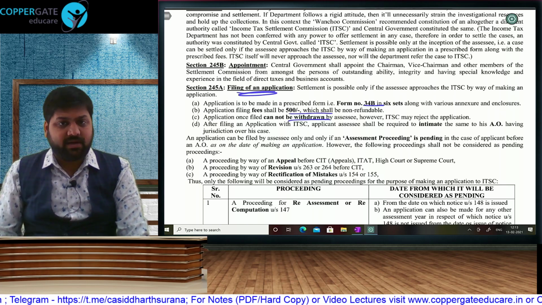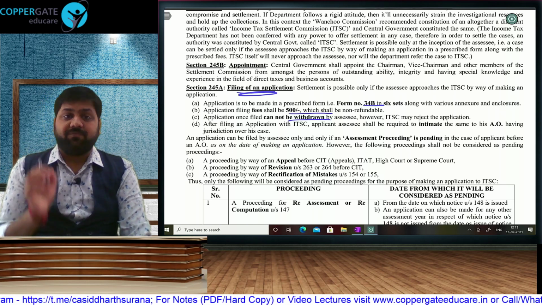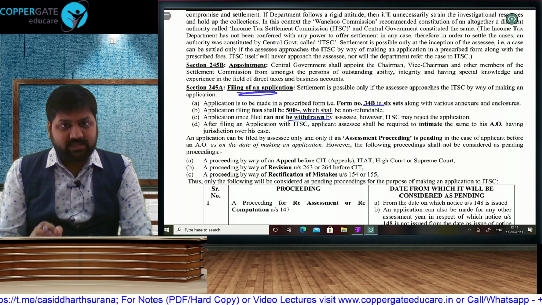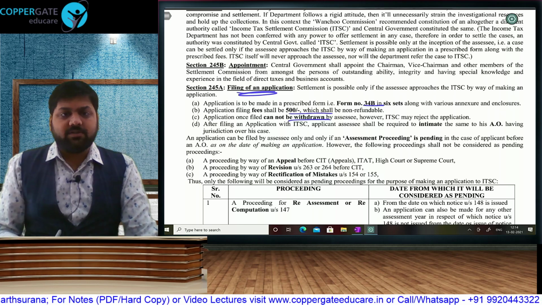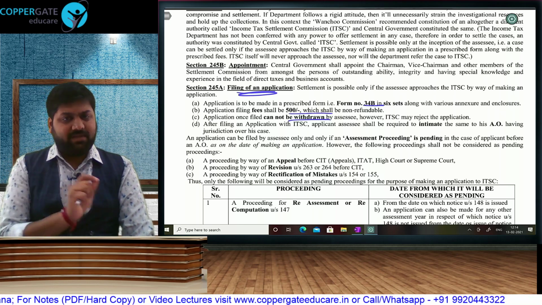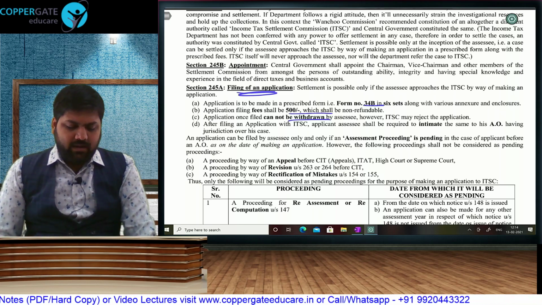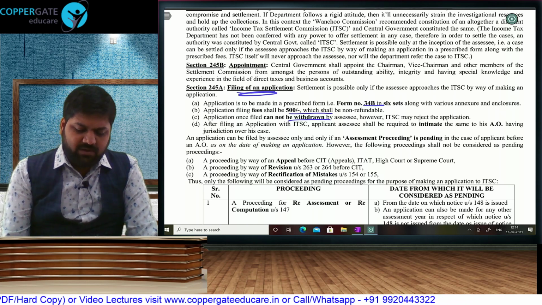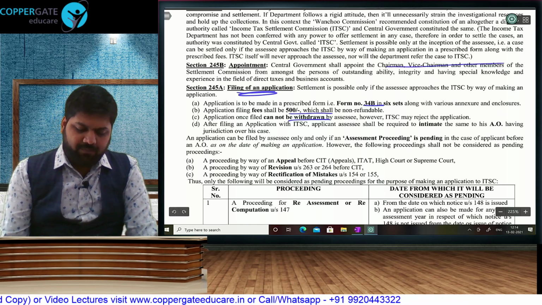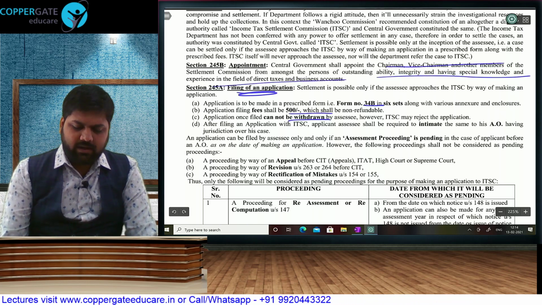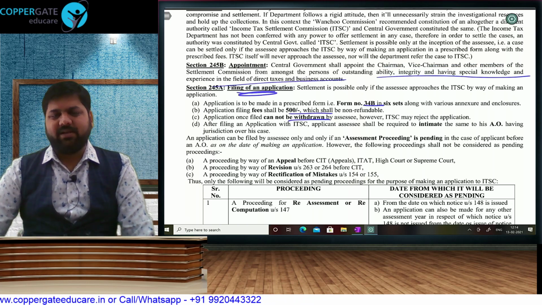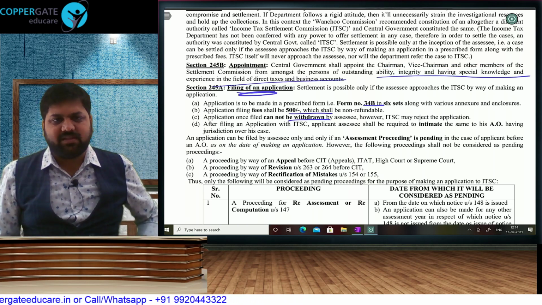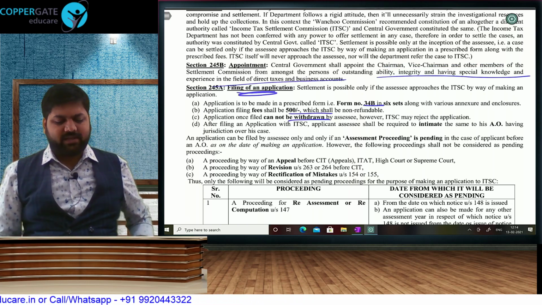Remember one very important aspect of the chapter, that once there is an order of settlement commission, either rejecting your application or the final order, orders of settlement commission are final and binding, and there is not going to be any appeal against that. Settlement commission will have a chairman, vice chairman from people who have outstanding ability, integrity and knowledge and experience in the field of accounting and taxation. So they have not prescribed any educational qualification, but obviously experts in the field of law, taxation and accounting will be preferred.